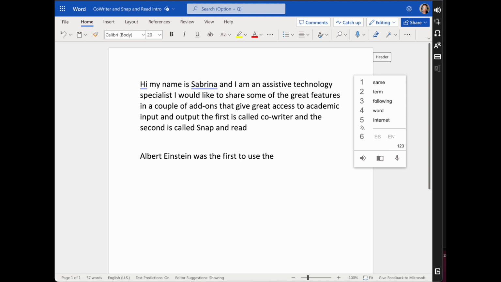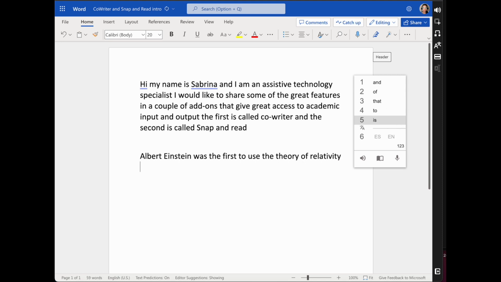And I remember T-H-E, and it's going to give me the rest of it. Theory, I'll tab over, of. Now I'm thinking about, was it the of evolution, or was it of relativity? The theory of relativity.